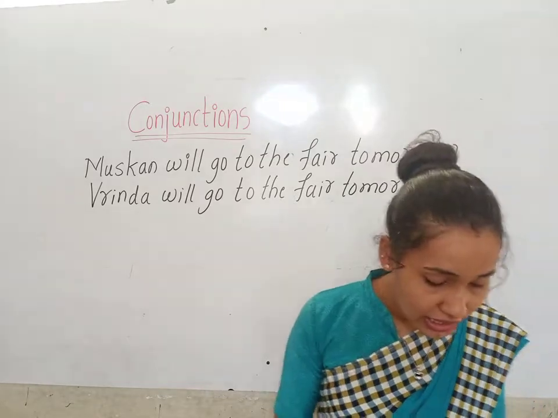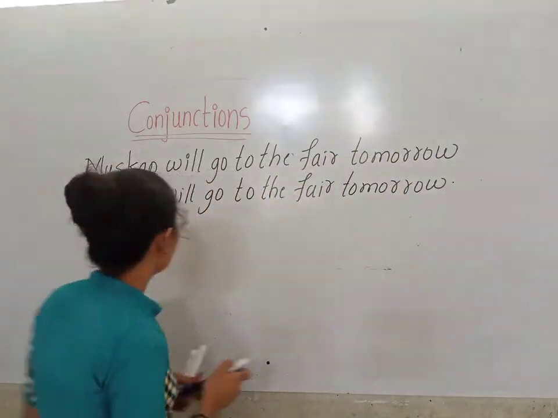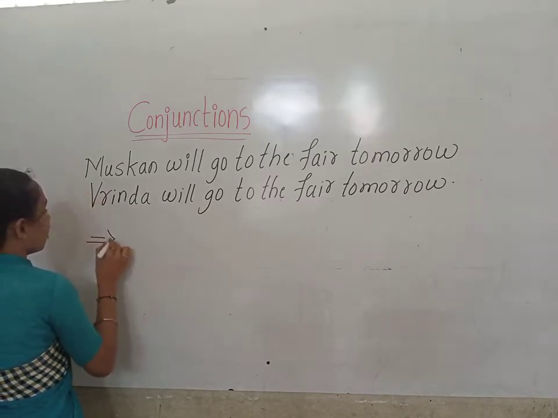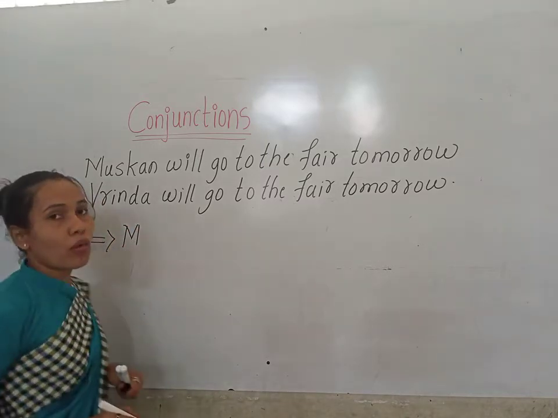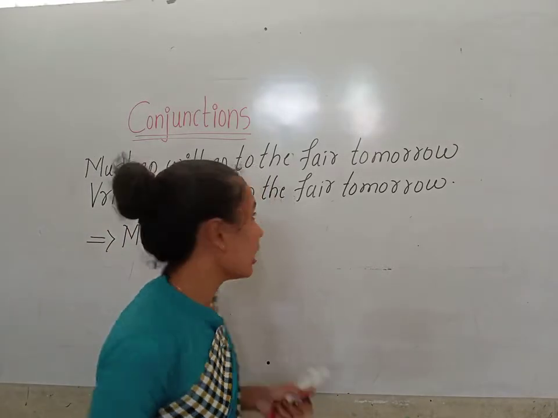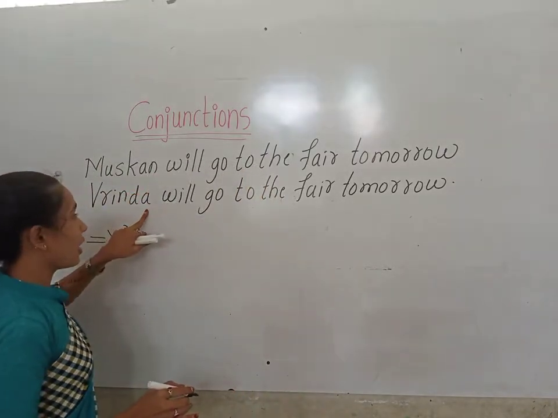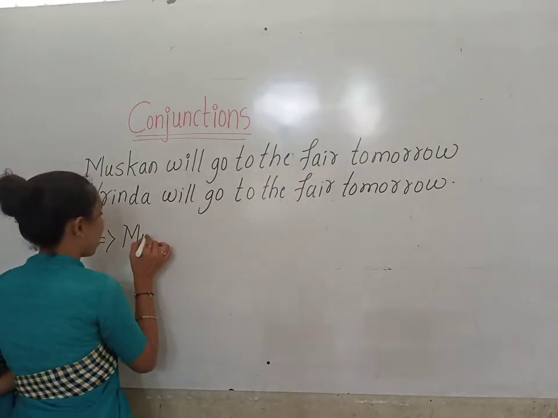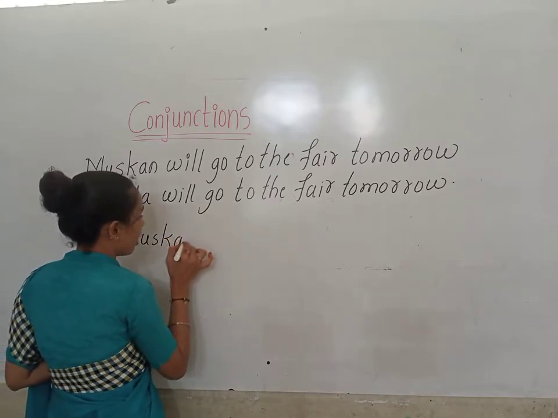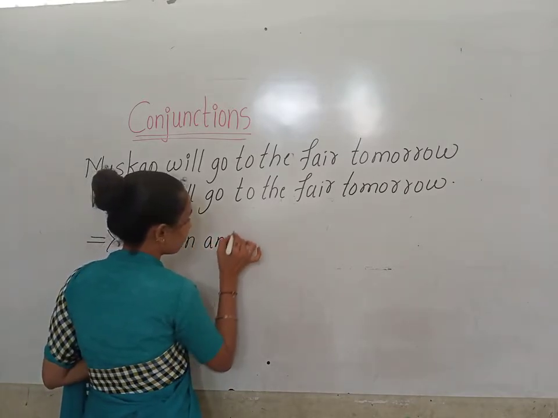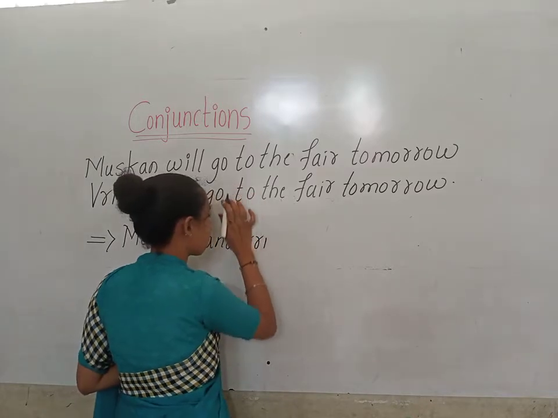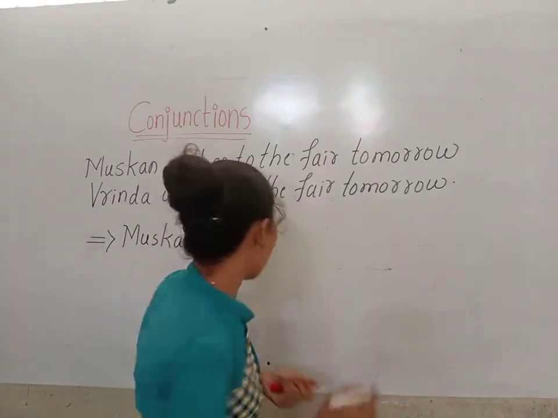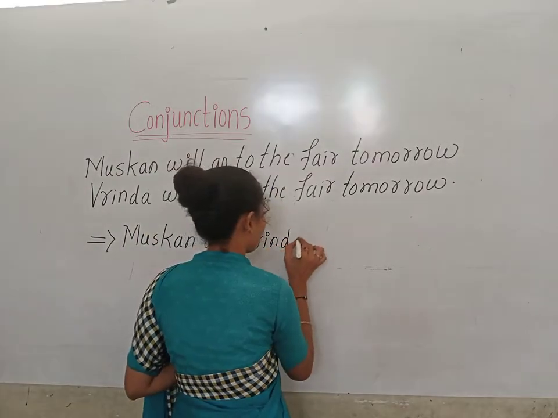So what will be the sentence after joining children? Muskan and Brinda will go to the fair tomorrow.